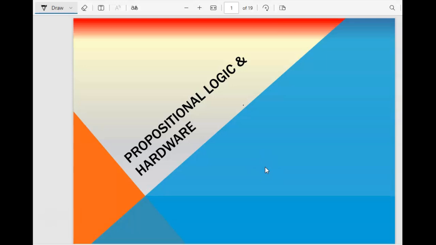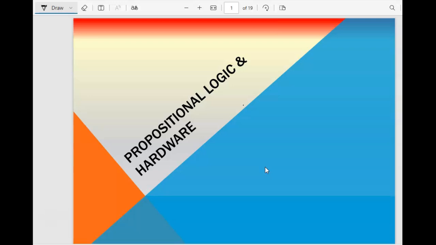Good. Okay. So in today's session we are going to start with a new topic, that is Boolean logic gates and propositions. So the logical statements actually we are going to start with.